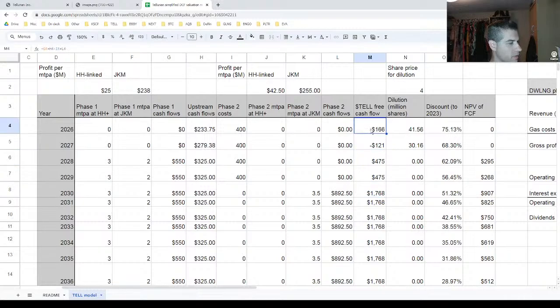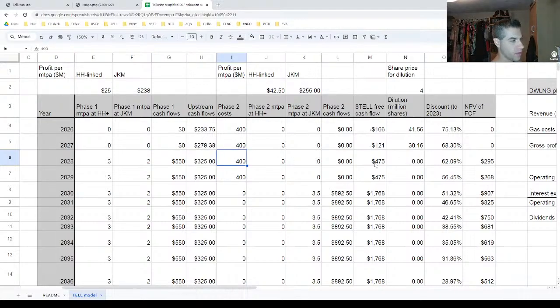Again, it's negative at the very beginning, where I assume they're just covering that with dilution. And so there's effectively zero net present value for that, because they're just making up the negative free cash flows with dilution. But then in a couple years, they have some free cash flow from both upstream operations and phase one, but that they are shoveling a fair bit of that money into phase two.